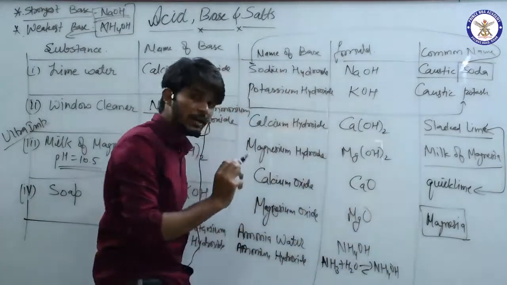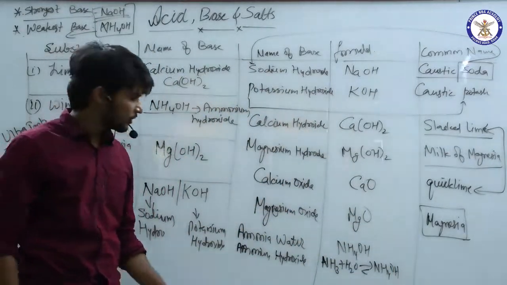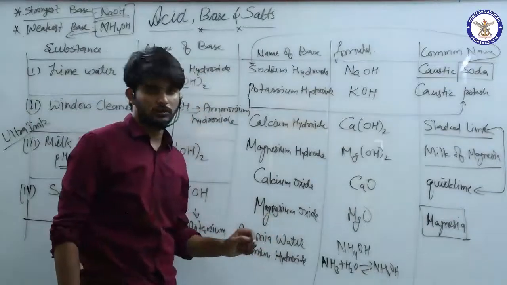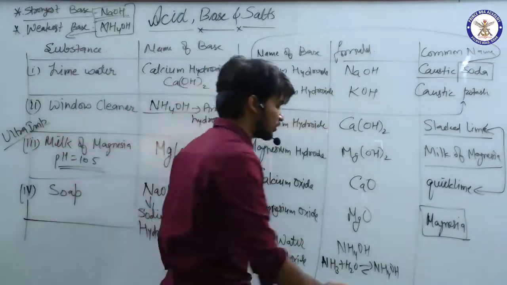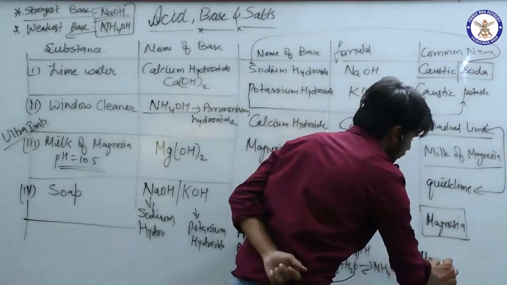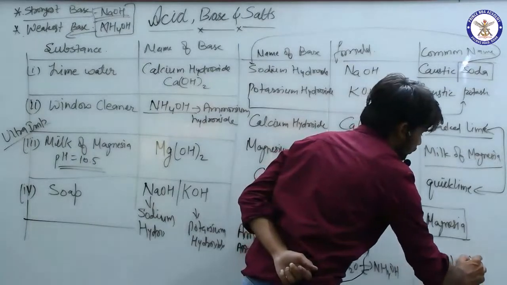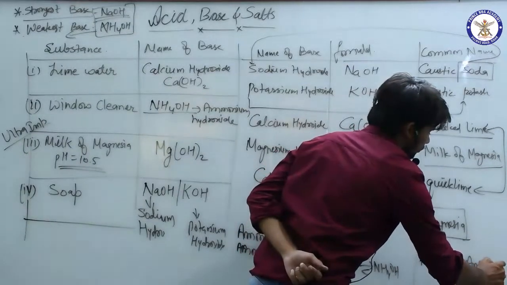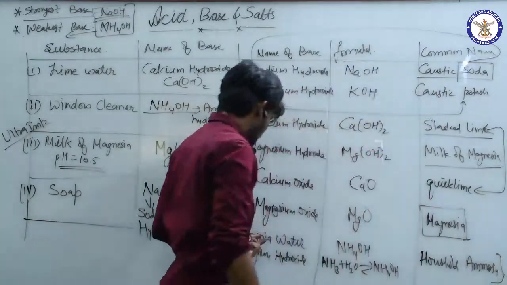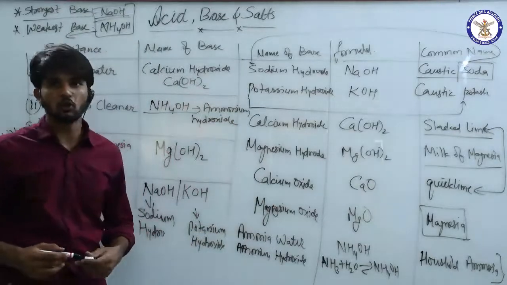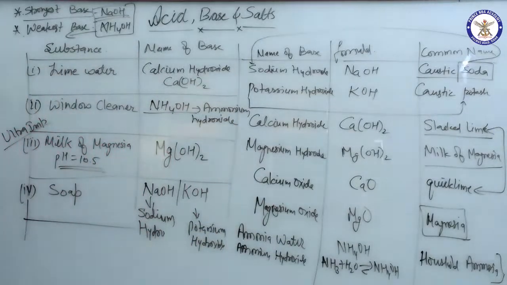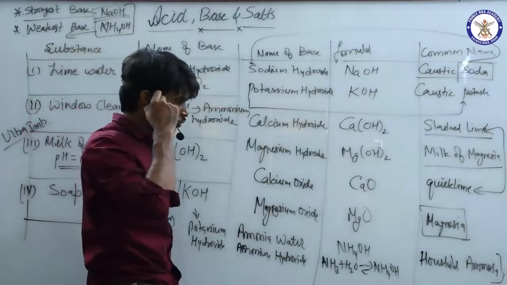This is ammonium hydroxide. Fine. And this is known as ammonia water. And the second name is household ammonia. Ammonia water and household ammonia are common names of ammonium hydroxide.